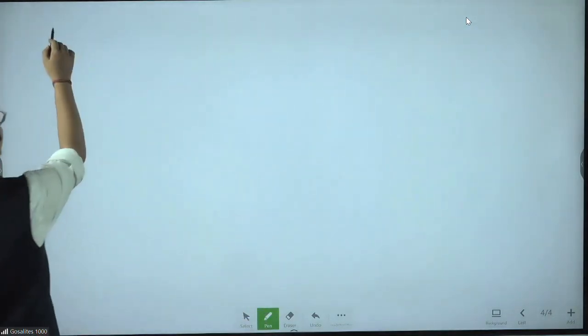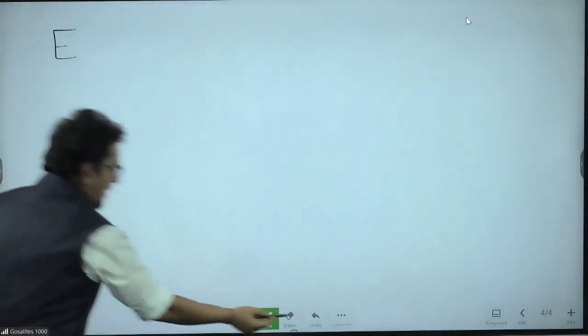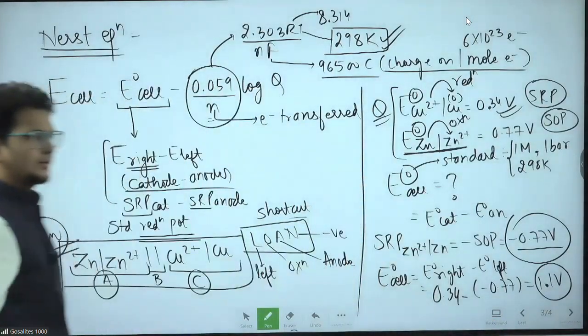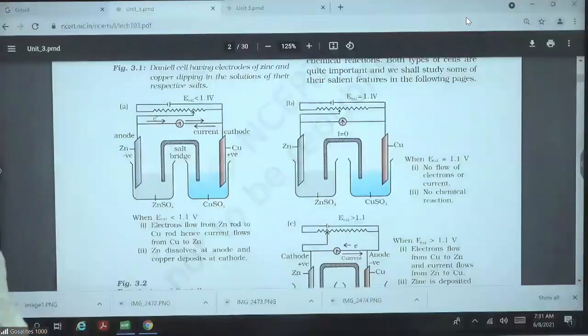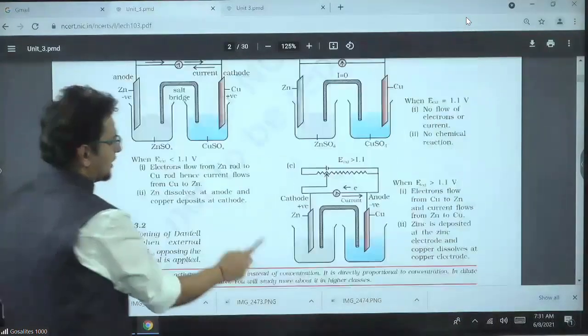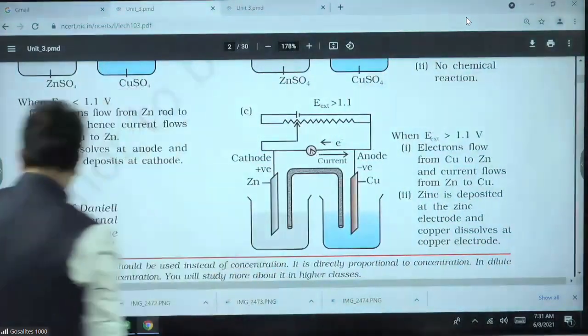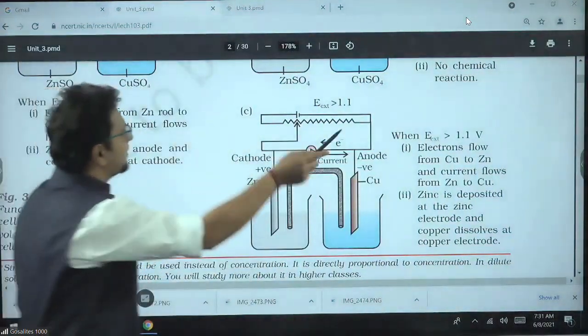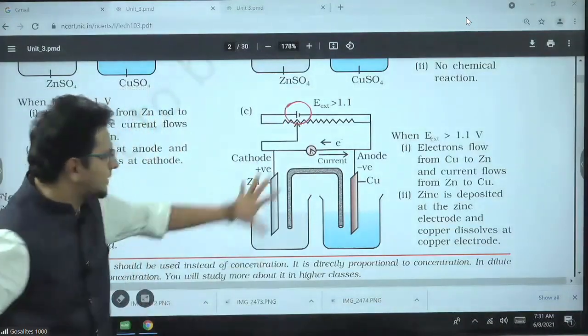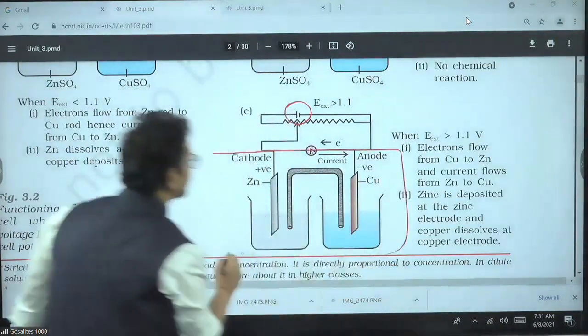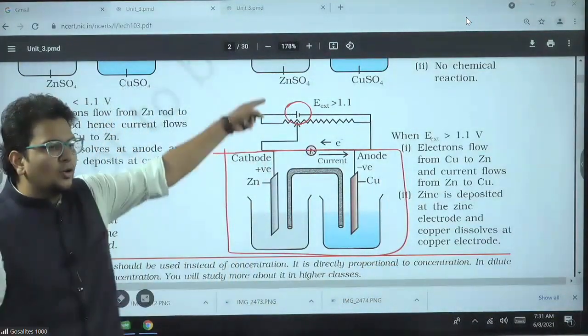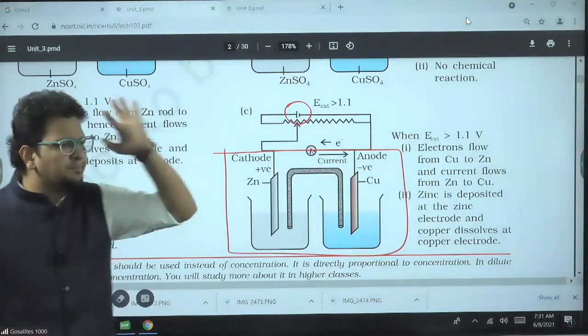Check now. Till now we have seen this Daniell cell with 1.1 volt voltage. Now what will happen? This is how the galvanic cell will be constructed. In this galvanic cell, you connect an external battery also. Let us say one cell is this, and this is connected to another cell from outside. So a simple funda is there.